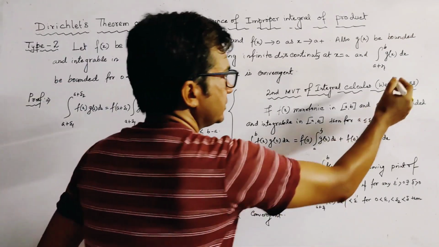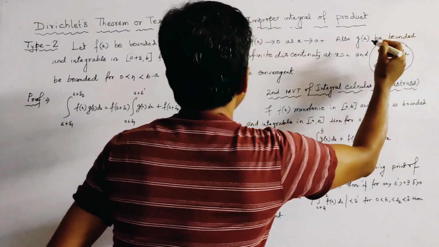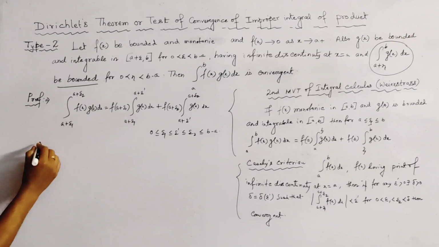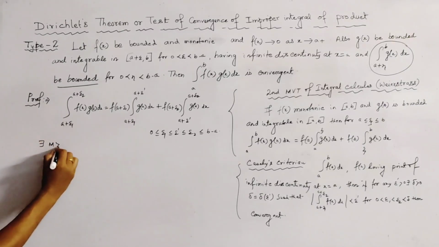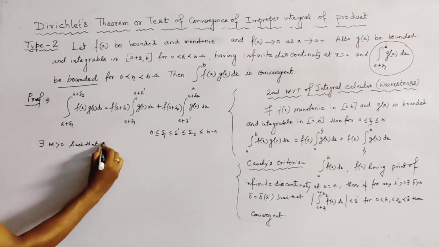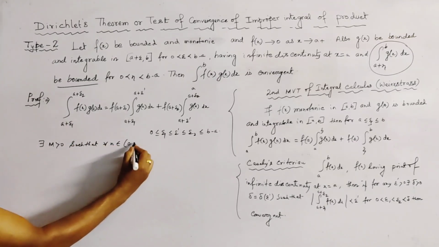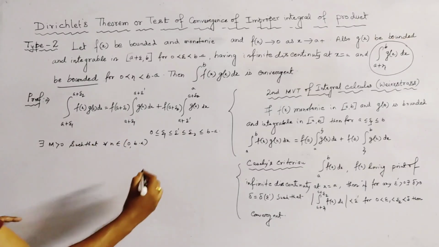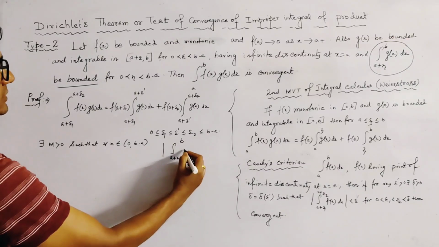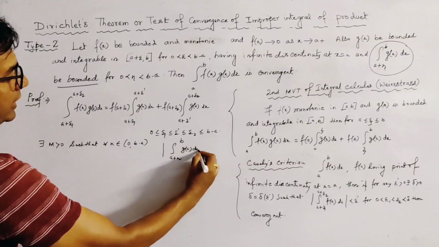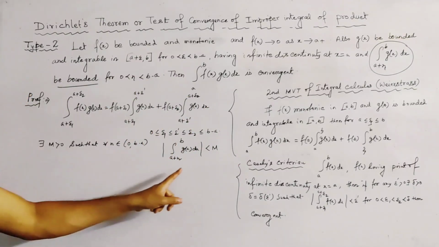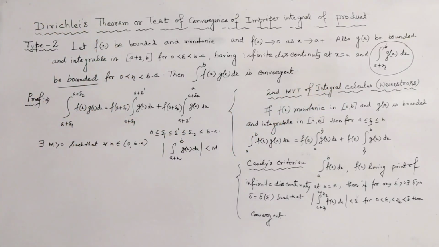Also it is given that this integration is bounded. So we can write there exists m greater than 0 such that for all eta belonging to (0, b minus a), the mod of the integration from a plus eta to b of g(x) dx is less than m, right? This is from the condition given.